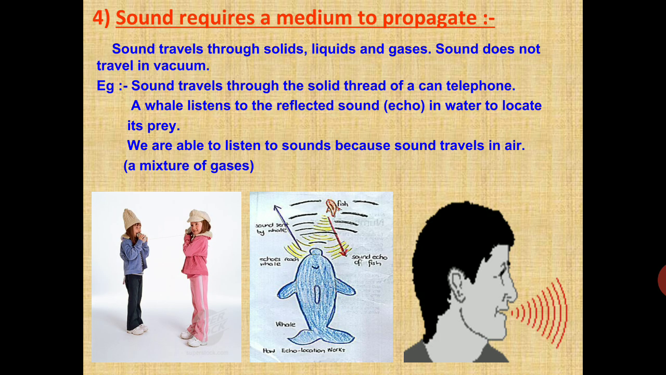Sound travels through the solid thread of a can telephone. A whale listens to the reflected sound in water to locate its prey. We are able to listen to sounds because sound travels in air. So sound needs a medium. The medium can be a liquid, solid or gas.